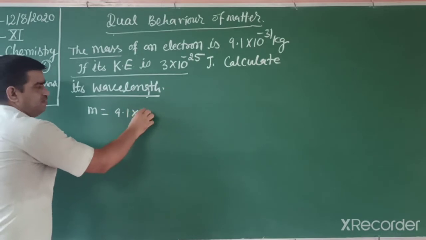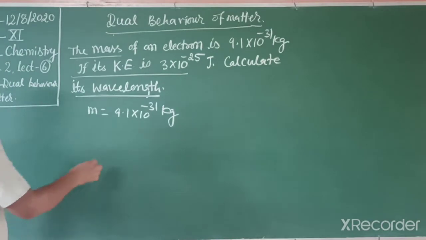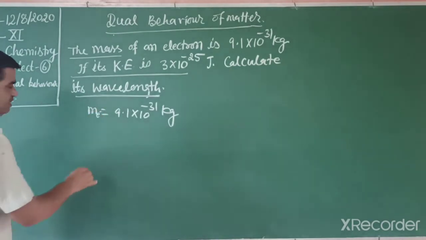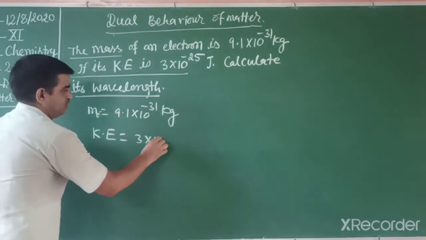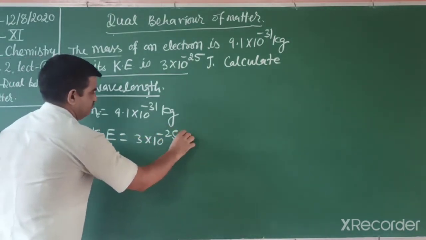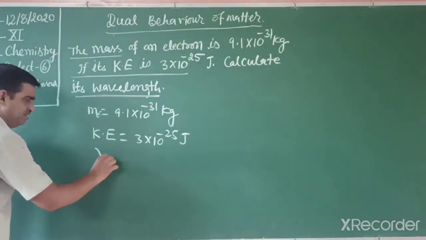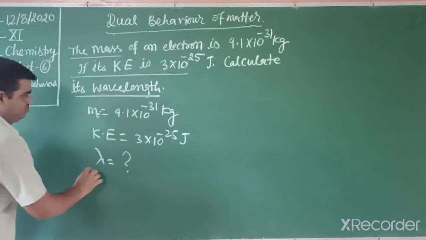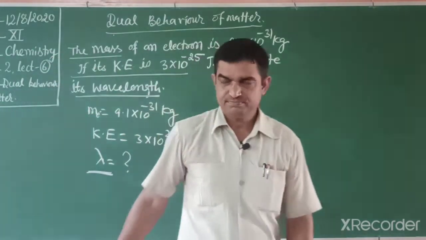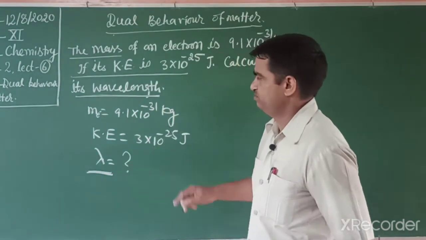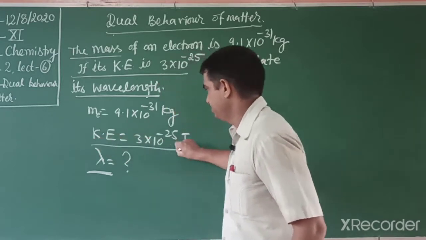Mass of electron and kinetic energy. We have to find out the wavelength. We know the relation according to de Broglie. For wavelength we have to find out the velocity, and velocity we can find out from kinetic energy.